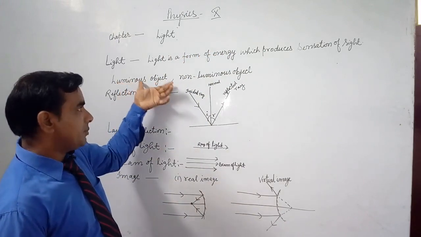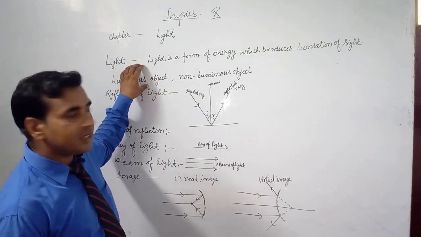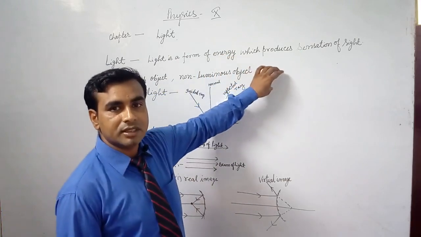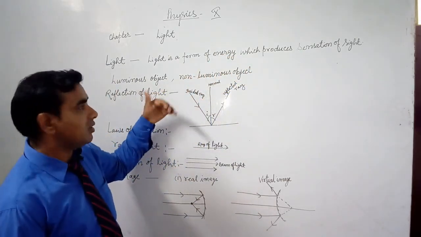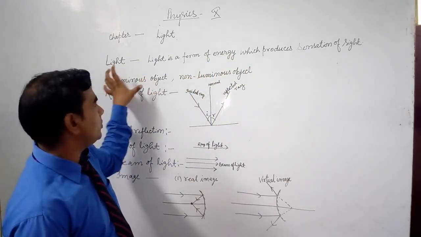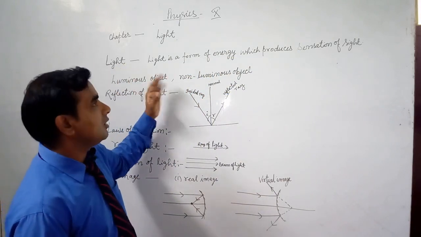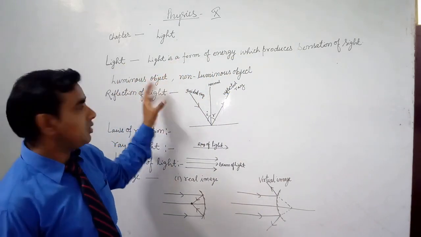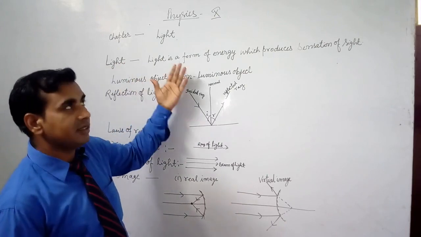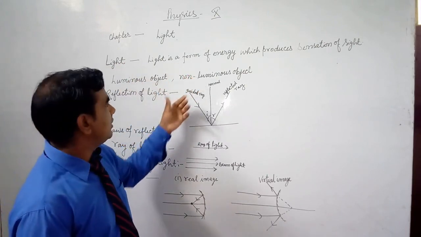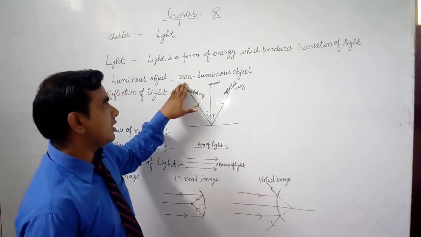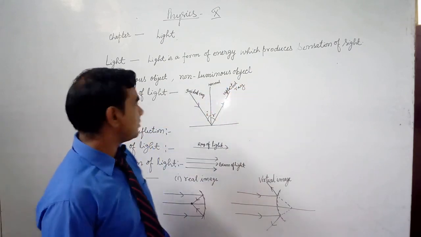There are two types of object, luminous object and non-luminous object. An object which emits its own light is called a luminous object. For example, a bulb is a luminous object, that is, it emits its own light. But a board is a non-luminous object.